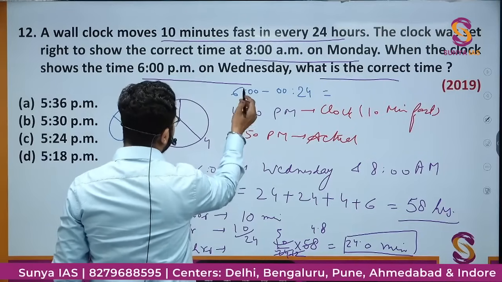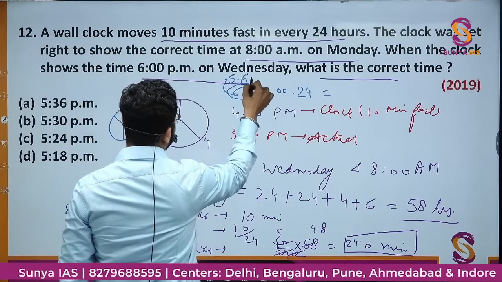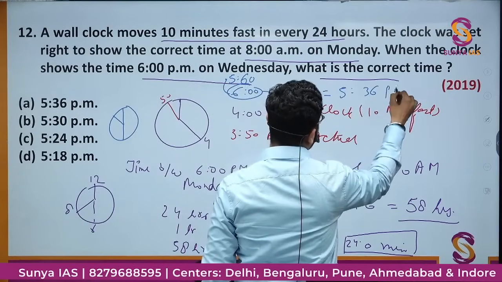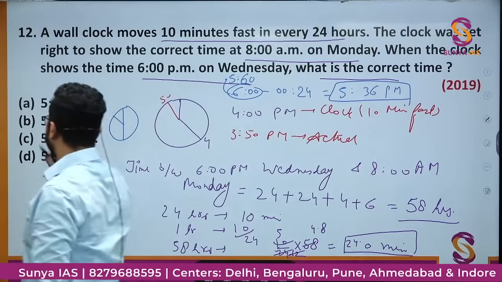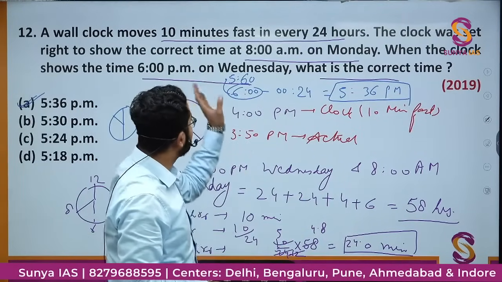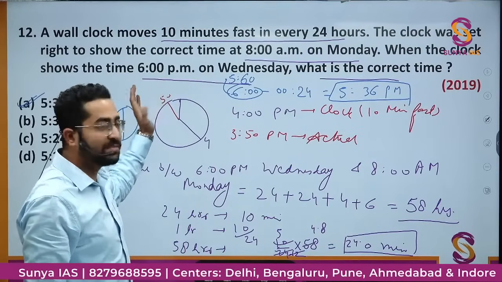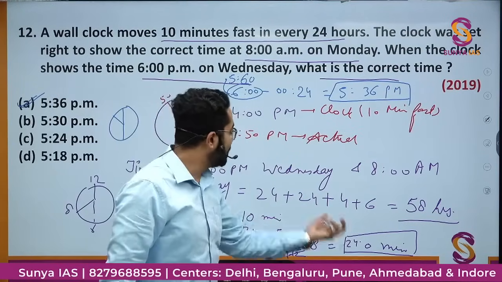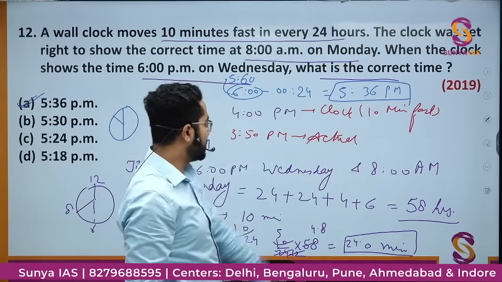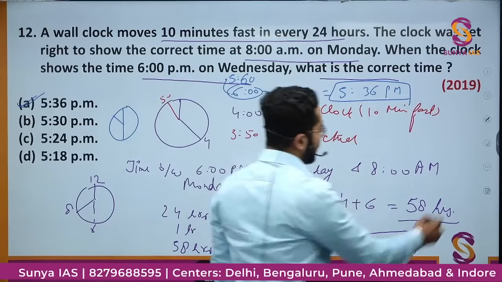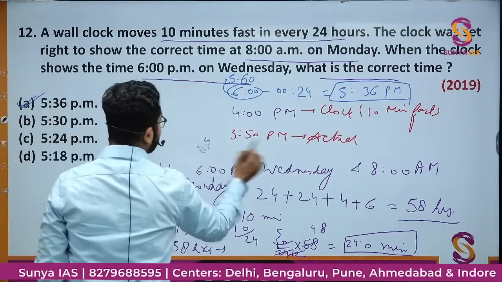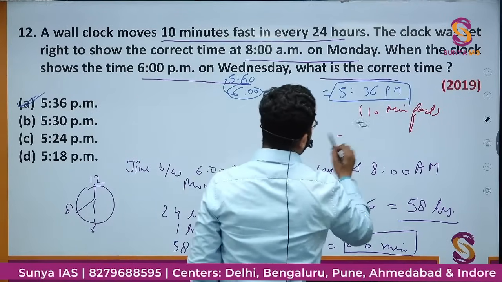इसको कैसे आप कैलकुलेट करते हो? This will be done by taking 5 hours 60 minutes, right? 60 minus 24 is 36. 5:36 p.m. This would be the correct option. So is there any option? Yes, option A, 5:36 p.m. would be the correct option because the wall clock fast है. Fast मतलब वो 6 दिखा रही है, but it is not 6 p.m. ये कुछ ज्यादा है. How much? 24 minutes more. तो 6 PM में से 24 minutes reduced, then I got 5:36 PM. So I'll just tell you in a minute how we did this subtraction, because many students feel difficulty in subtracting.